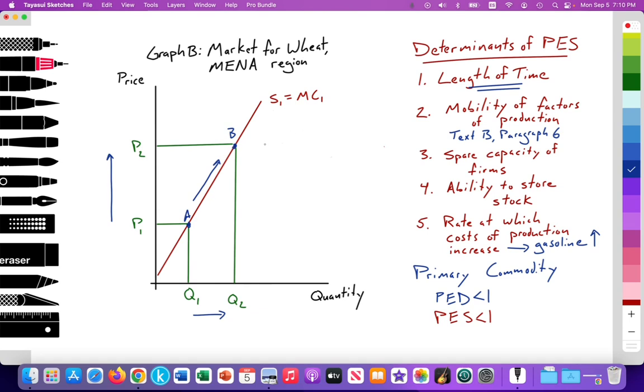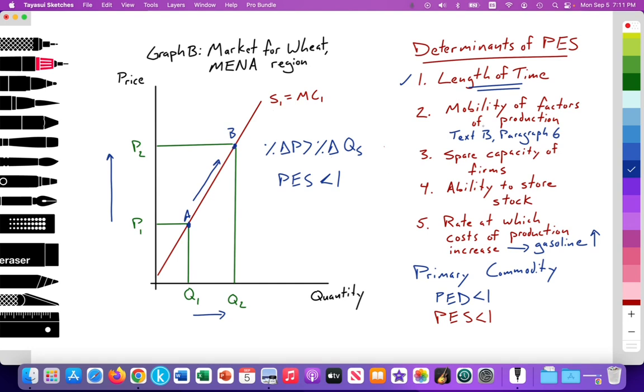We can see that the percent change in price is greater than the percent change in quantity supplied, meaning that farmers are not as responsive to a dramatic increase in price due to their inability to increase the quantity supplied as a result of, let's say, length of time. It takes time to plant seeds of wheat, for them to grow as grass, and to harvest them. Thus, it's not as responsive. So the PES for wheat, we would expect to be less than 1.